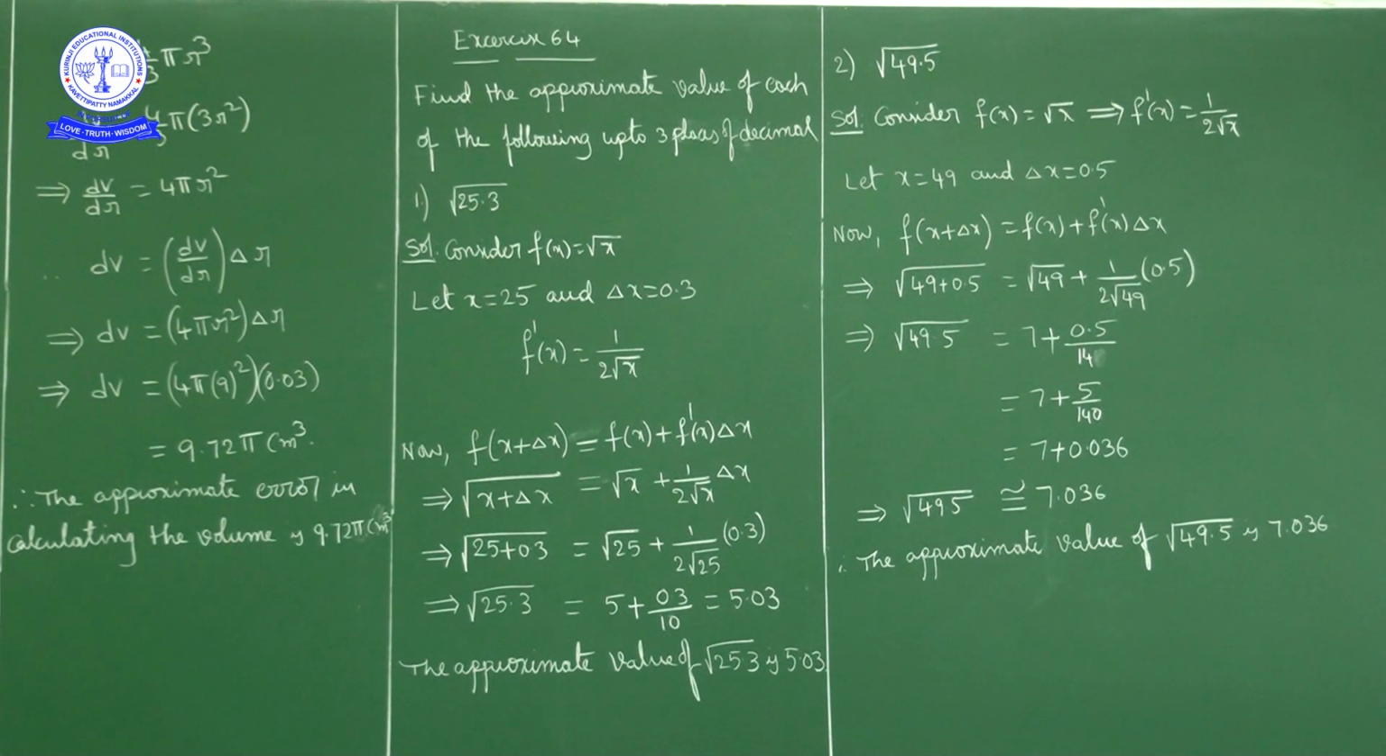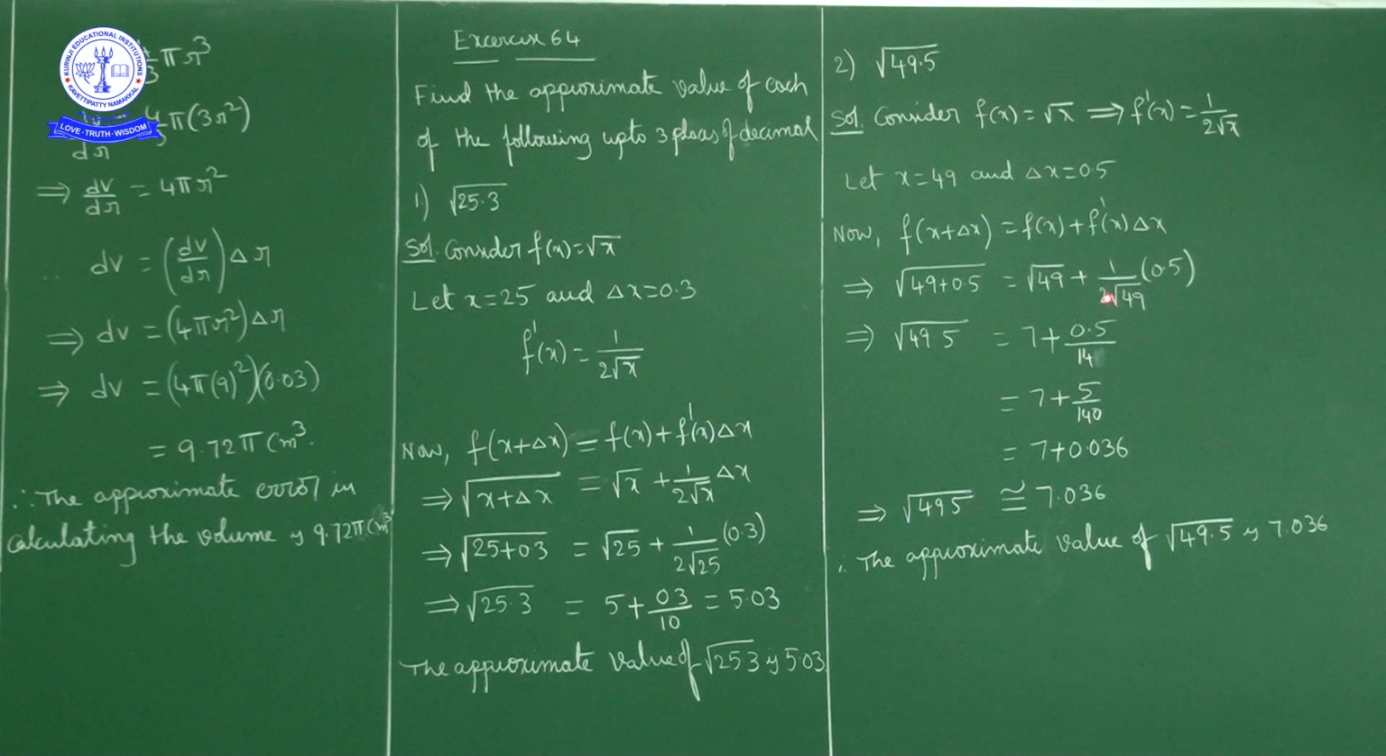In this question, like the previous question, here also the function is a square root function. So f of x is equal to root x, f dash of x is equal to 1 by 2 root x. Now square root of 49.5. What we know is square root of 49 is 7. So I'll consider 49 as x and the remaining part as delta x. x is equal to 49, delta x is equal to 0.5. So f of x plus delta x is f of x plus f dash of x into delta x. f of x plus delta x is square root of x plus delta x. So in place of x 49, in place of delta x write 0.5, is equal to f of x, square root of x, so in place of x we substitute 49, square root of 49, plus f dash of x, 1 by 2 root x.